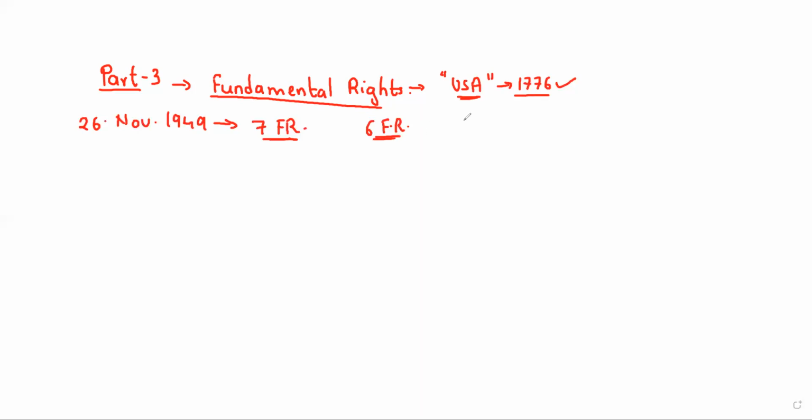One fundamental right, namely the right to property, is removed. This particular fundamental right is removed, and now it is under Article 300A as a legal right. Very important, as a legal right. Got it? Now we'll try to understand each and every article in detail.